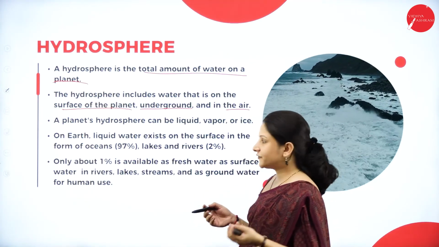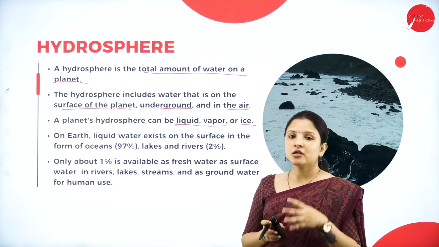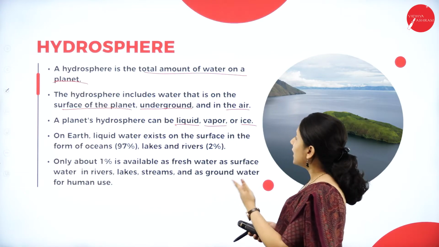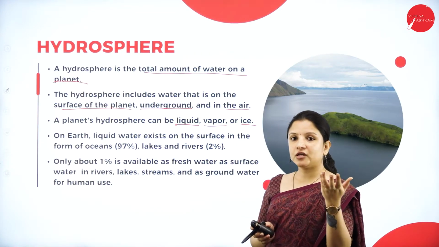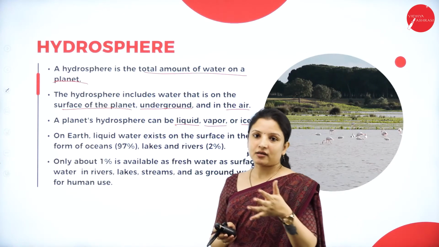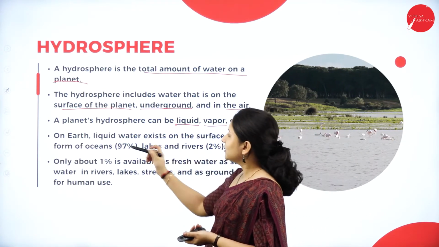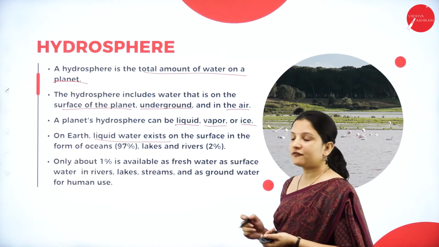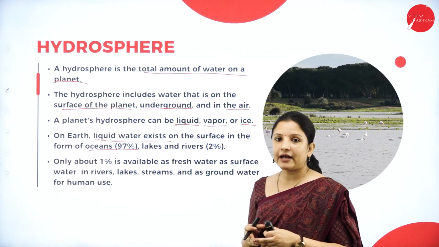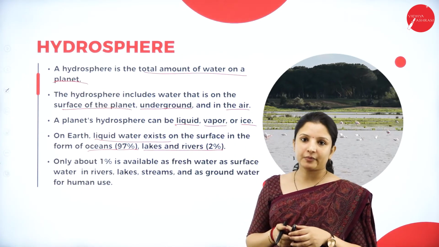A planet's hydrosphere can be in the form of liquid, it can be in the form of vapor, or in the form of ice. Liquid is usually found in seas, oceans, ponds and all. And vapor is found in the atmosphere, in the air. And in the polar ice caps, that is glaciers and all that, you find it in the form of ice. On Earth, liquid water exists on the surface in the form of oceans, wherein 97% of the water on land is occupied by the oceans, and only 2% is occupied by lakes and rivers.